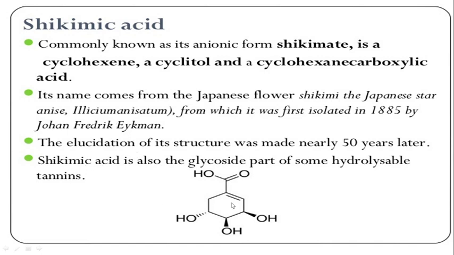Shikimic acid is also the glycoside part of some hydrolyzable tannins. Hydrolyzable tannins are those tannins which on acidic or enzymatic hydrolysis will produce gallic or ellagic acid. Gallic or ellagic acid are produced on acidic or enzymatic hydrolysis. They are known as hydrolyzable tannins, and shikimic acid is a glycoside part of that hydrolyzable tannin.